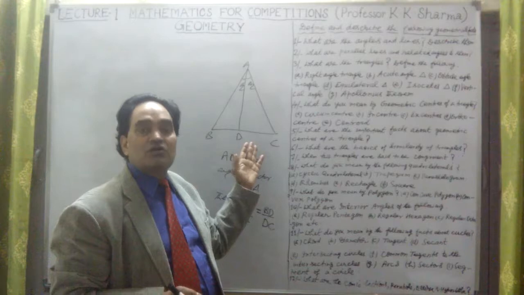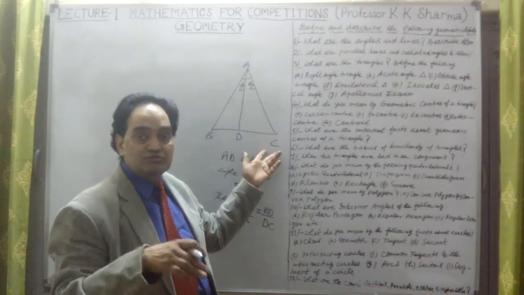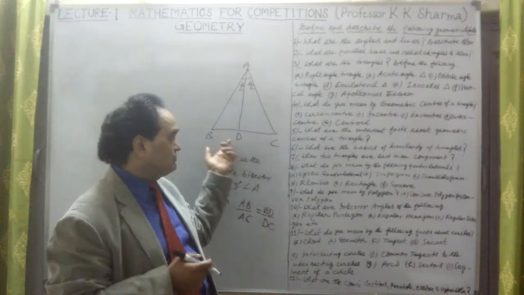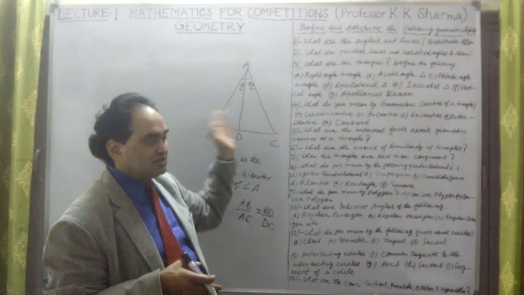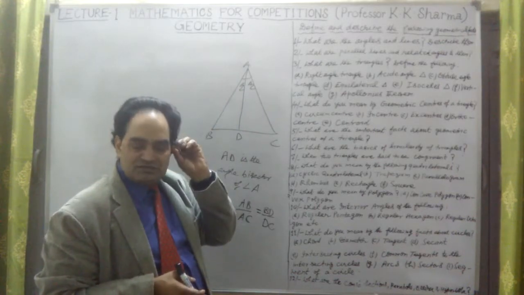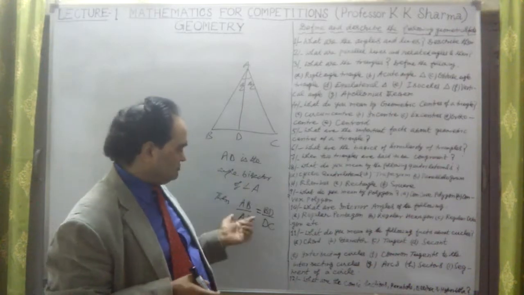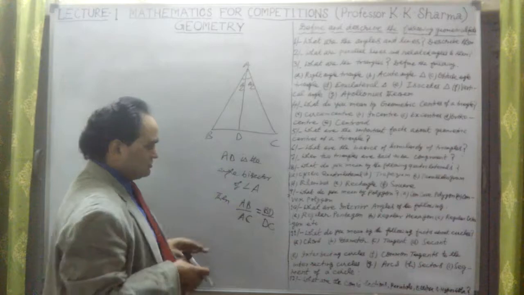The angle bisector of a triangle divides the opposite side in what ratio? BD upon DC, in the ratio of the sides containing the angle, which is equal to AB upon AC. This is known as the angle bisector theorem. This is one of the theorems here.